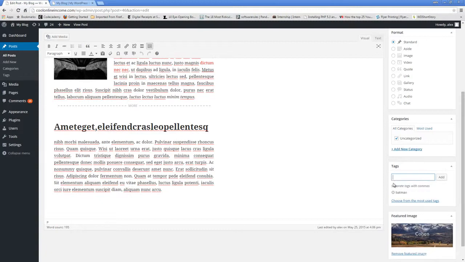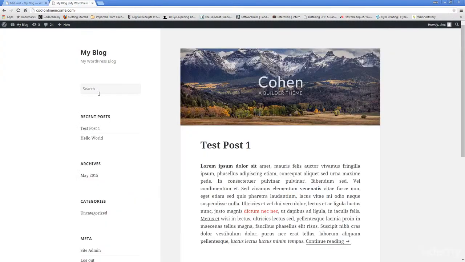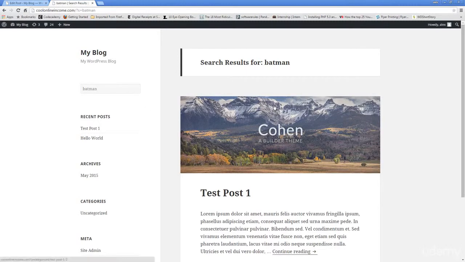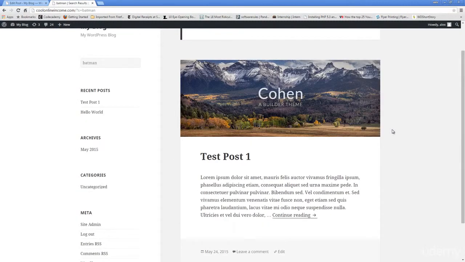Now, what this does is that whenever anyone goes to my search box right here and types Batman and presses enter, every post that has a tag of Batman attached to it will show up in the results. This is the most important thing about tags. Tags simply allow users to search for information on your website.